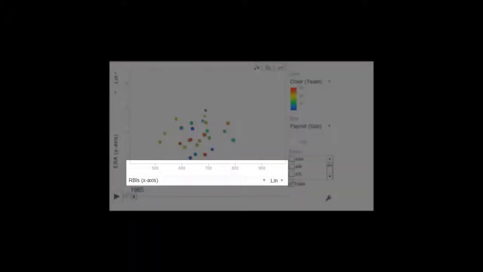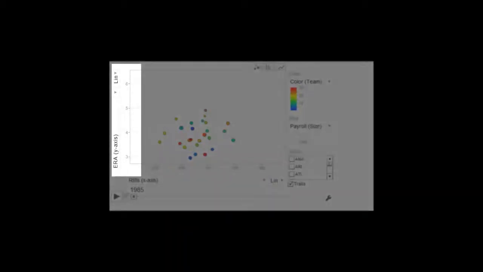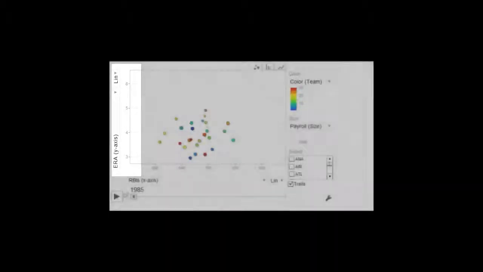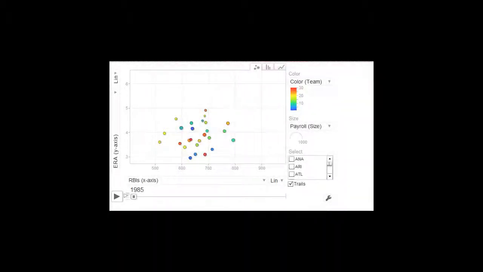For the x-axis, for each team we will have total RBIs. For the y-axis, team ERA. Starting with 1985, for each team we will graph a bubble. The size of the bubble will represent the total player salaries for that team. In 1985, the bubbles are small, but they will grow as we go forward in time.